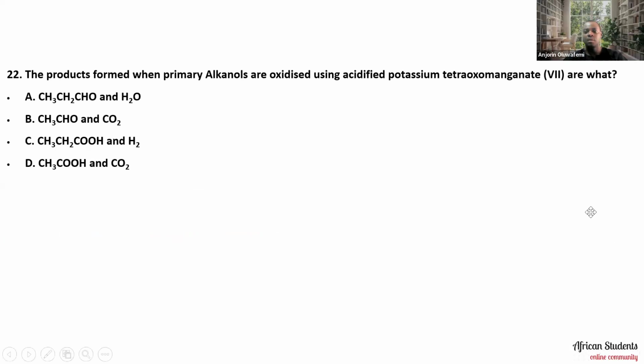Just a minute. It says the product formed when primary alkanols are oxidized using acidified potassium tetraoxomanganese 7 are what? What are the products formed when you oxidize primary alkanols? So is it A? Is it B? Is it C or D? So please let me know in the comment section what you feel the right answer is.